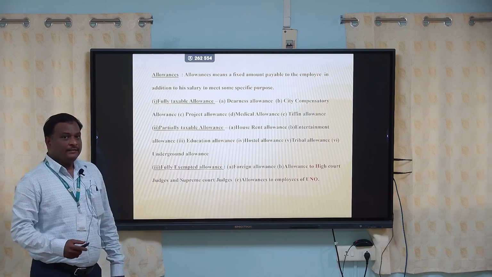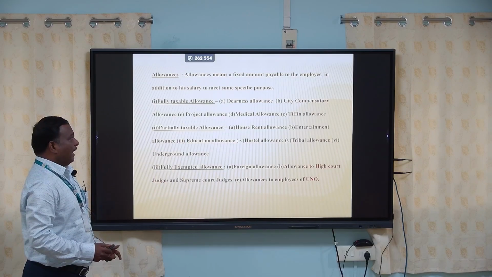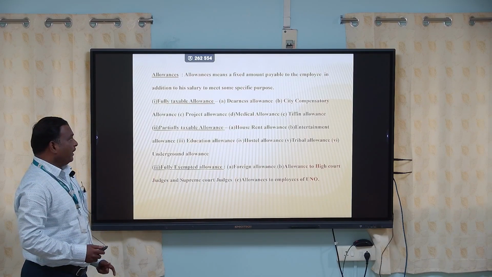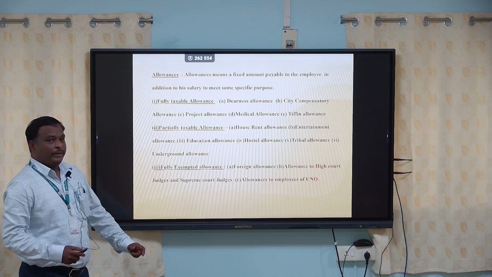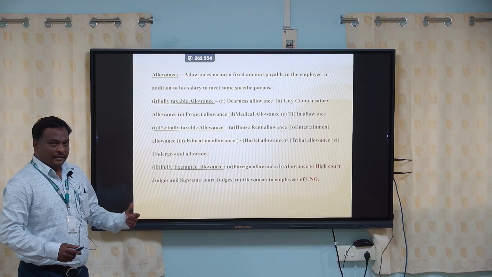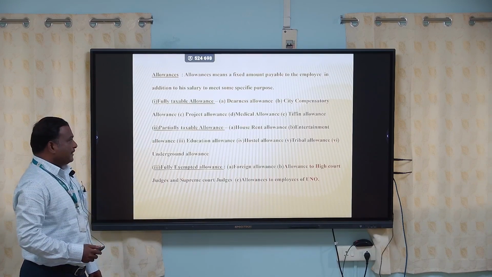Next to salary, allowances will be charged. Allowances means a fixed amount payable to an employee in addition to his salary to meet some specific purpose. Salary plus allowances is fully taxable salary.